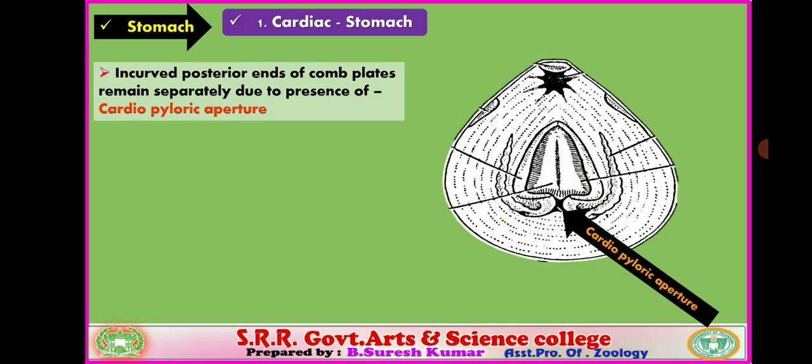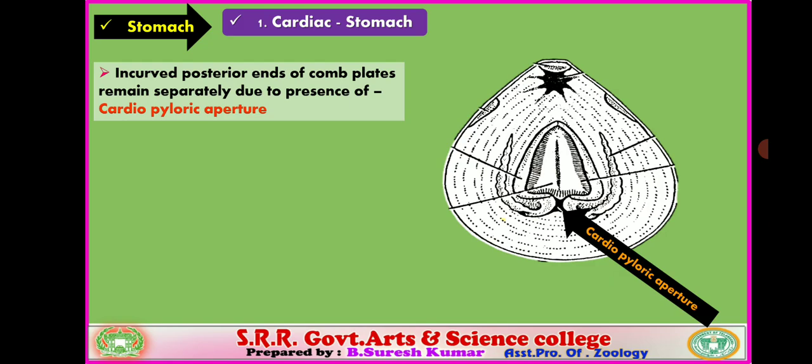The posterior ends of the comb plates remain separate because of the presence of the cardiopyloric aperture. Where the comb plates are incurved, the cardiac stomach leads into the pyloric stomach. That opening is called the cardiopyloric aperture.